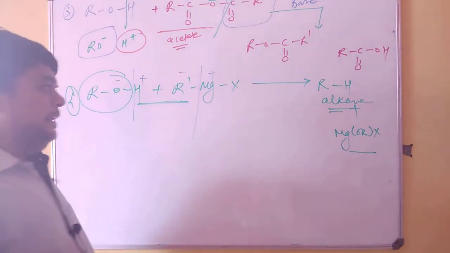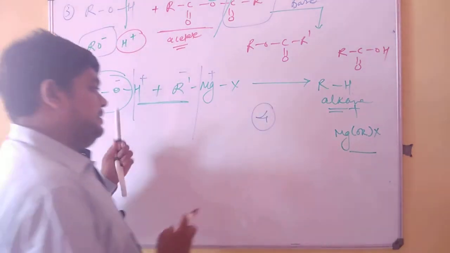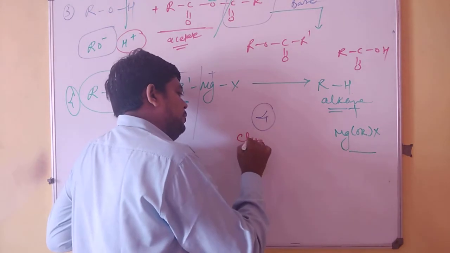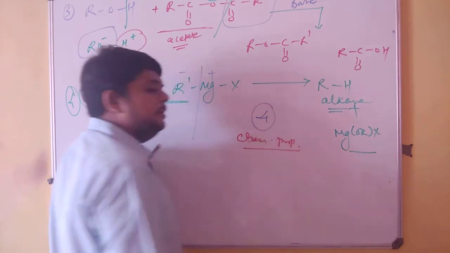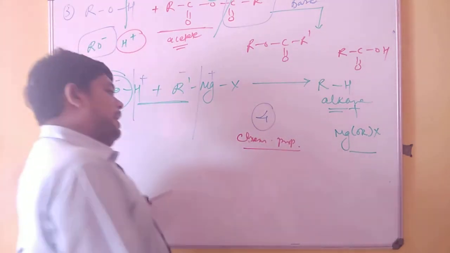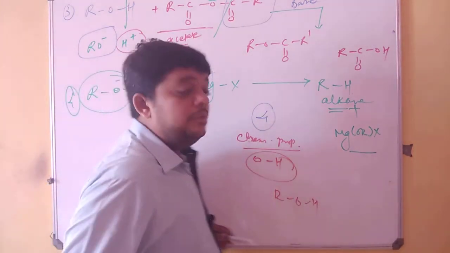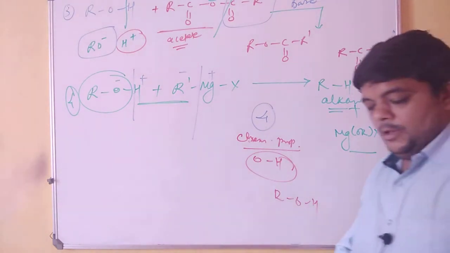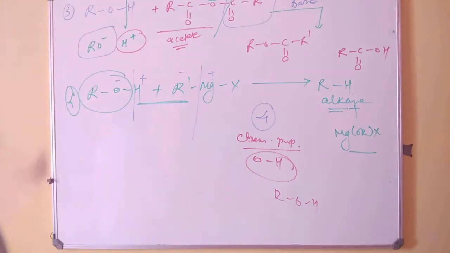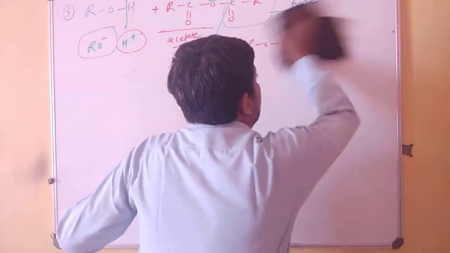So friends, these four reactions jointly represent a few chemical properties of alcohol where the OH cleavage occurs. Now let us shift to the RO cleavage. That will be another set of questions where you will have the RO cleavage, and that will also have its own importance when it comes to the chemical properties of alcohols.